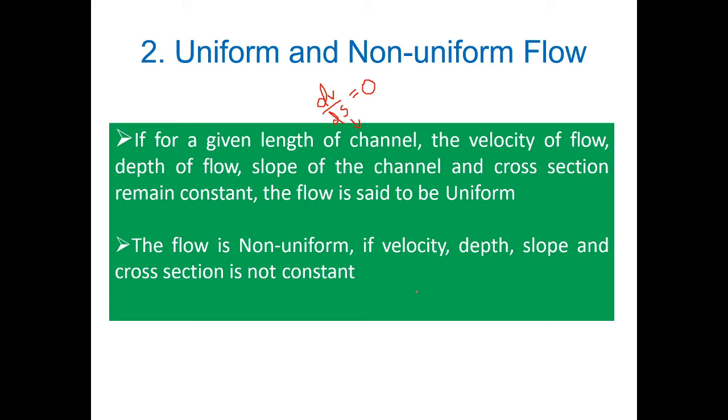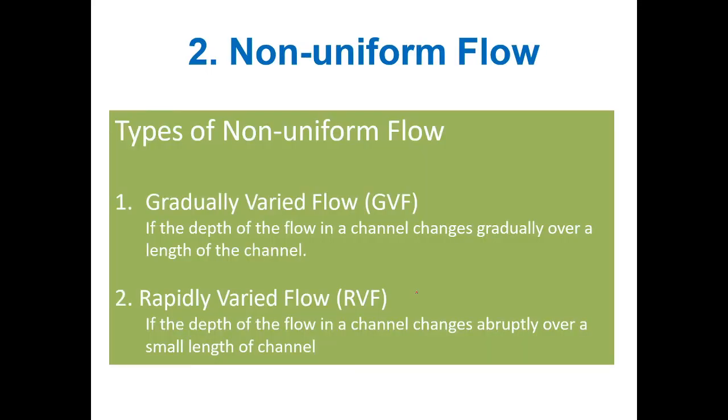Next one is gradually varied flow. In non-uniform flow, we can see gradually varied flow. If the depth of the flow in a channel changes gradually over a length of the channel, that is gradually varied flow.